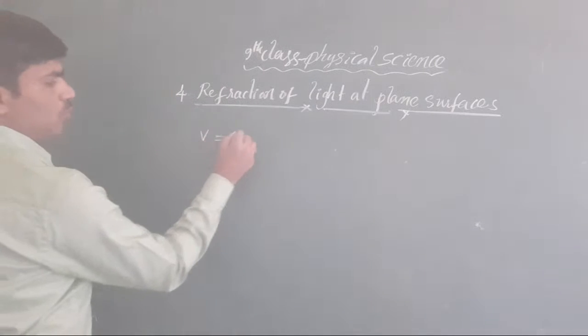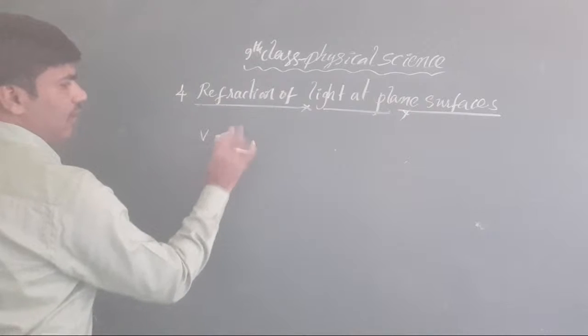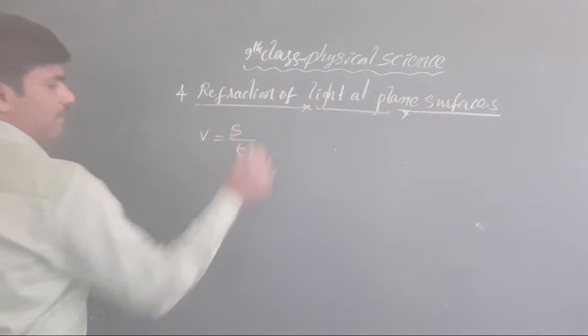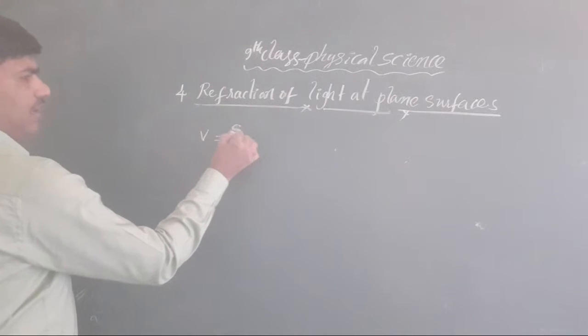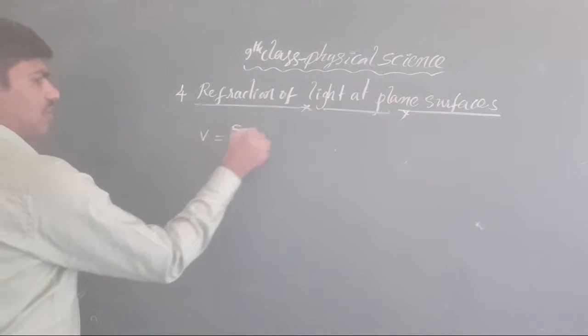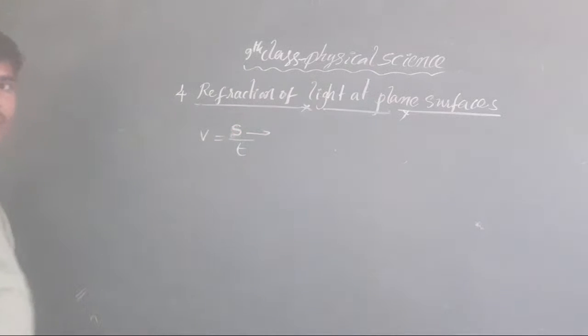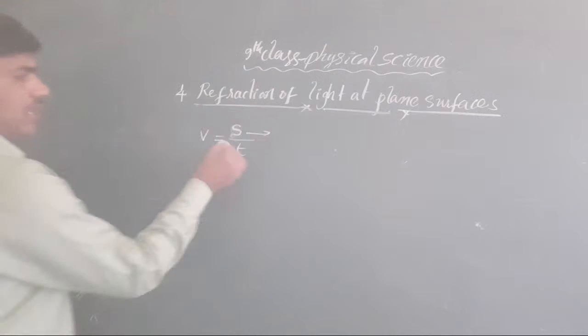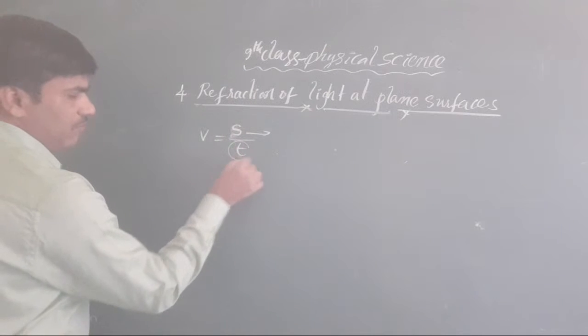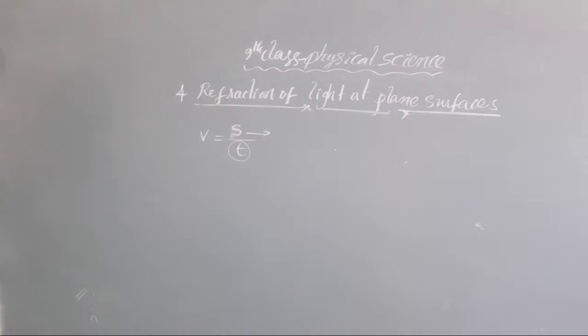V is equal to what? D by T or S by T. Yes, when S is the shortest, the time taken is also important here. What does the Fermat principle say for us?